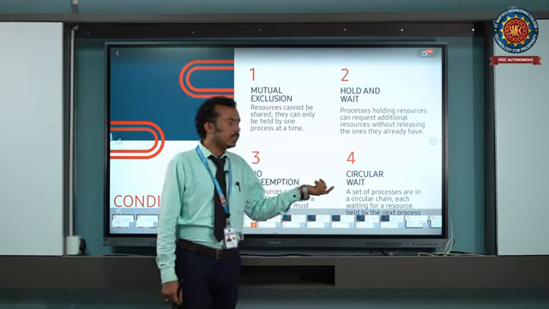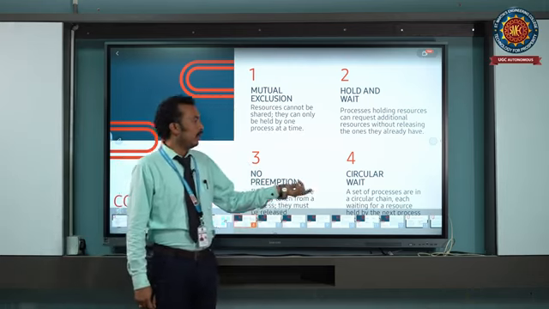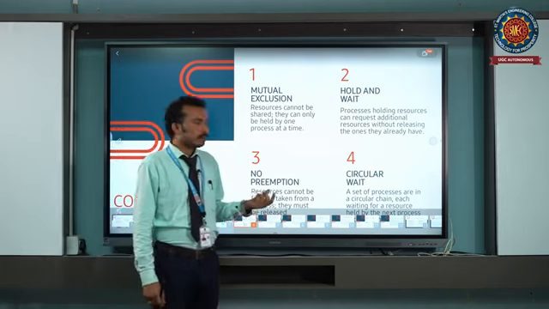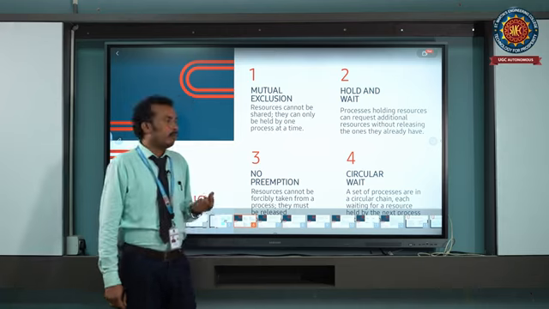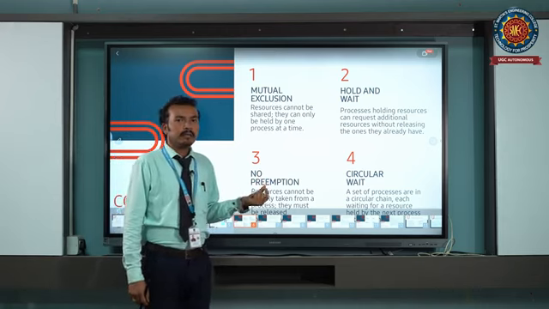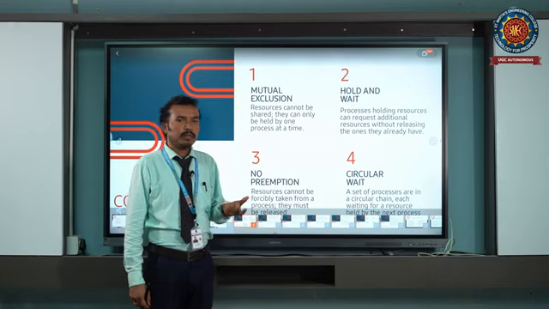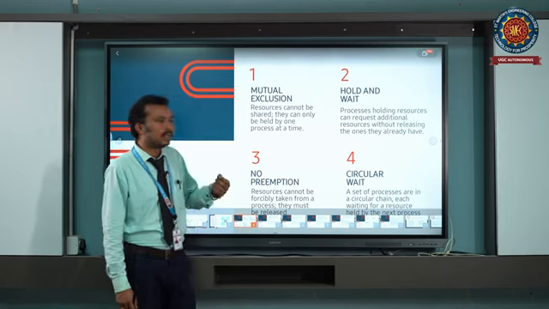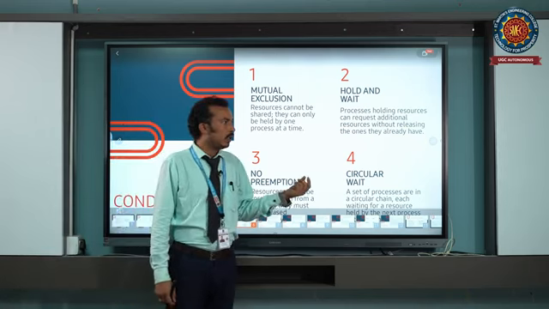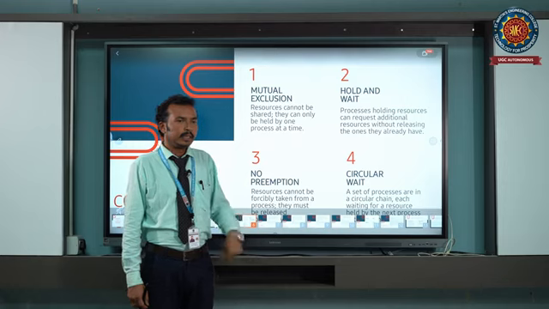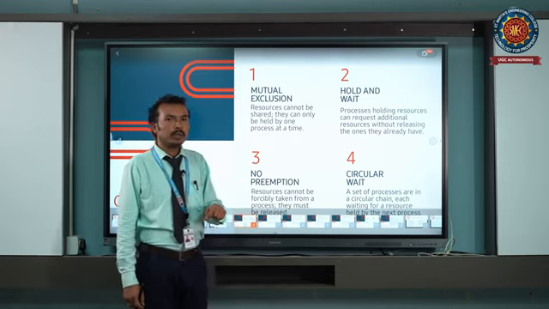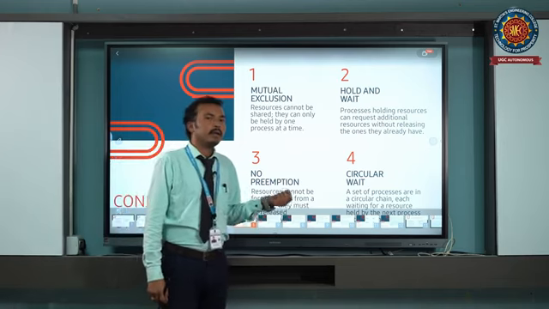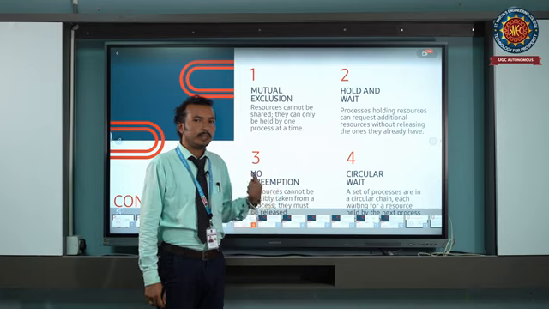And the fourth one is circular wait. The name itself indicates that it will form a circular chain. In this, a set of processes are there. First process A holds resource 1 and requests another resource held by process B. Process B holds resource 2 and requests resource 3, which is held by process 3.